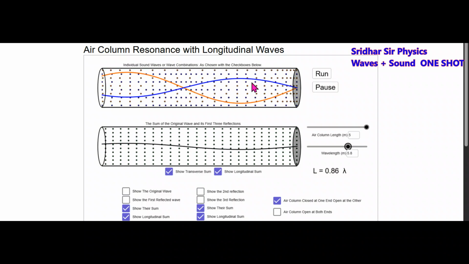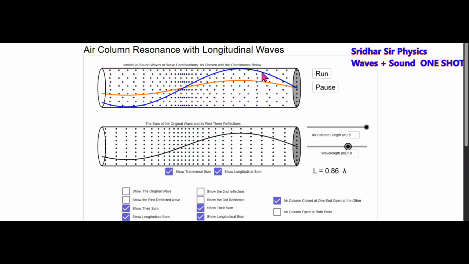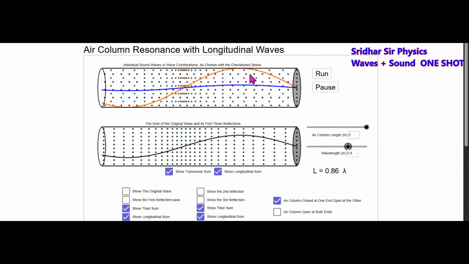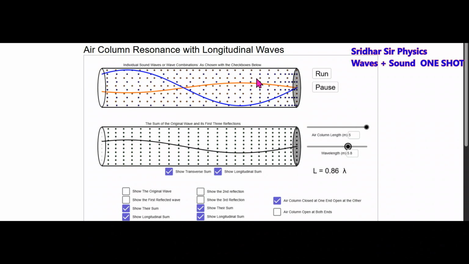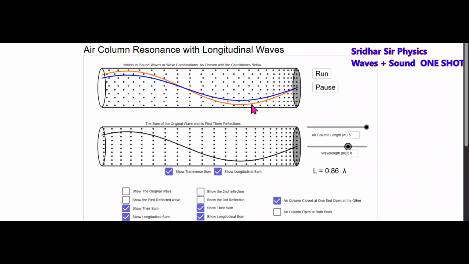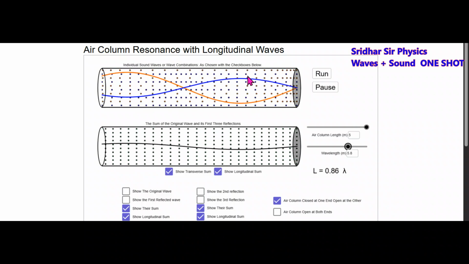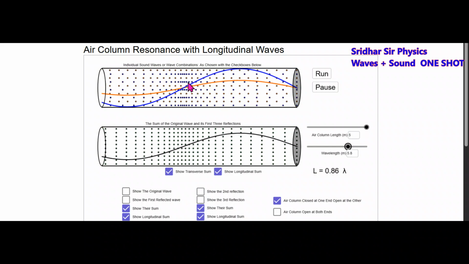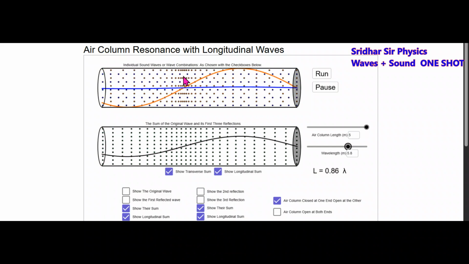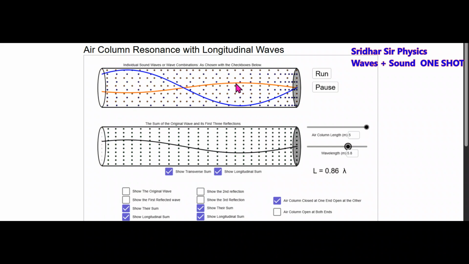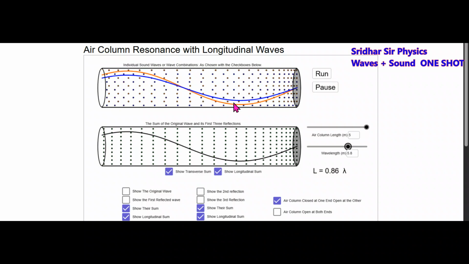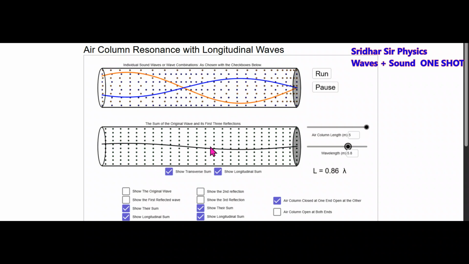Here the particles will vibrate horizontally. What about this green color and red color? I'm just showing the amplitude of vibration along the y-axis. Actually, this will be displacement node, this will be antinode, this will be antinode. Like this, the standing waves will be set up.